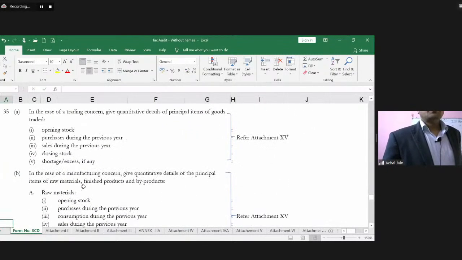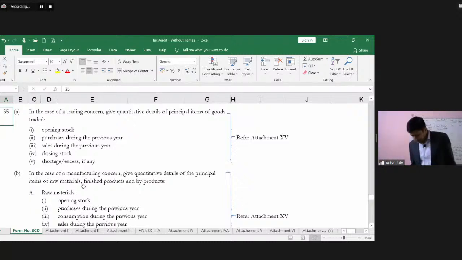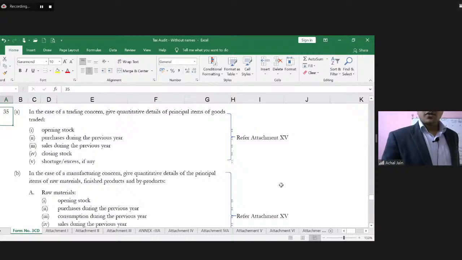Moving on to point number 35. So this clause number 35 requires that in case of a trading concern, give quantitative details of principal items of goods traded. And what are those details which are required to be given? Opening stock, purchases, sales, closing stock, shortage or excess. So we can move on to this attachment now, 15.